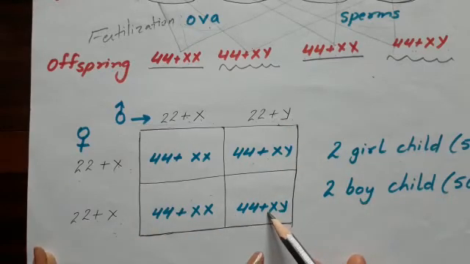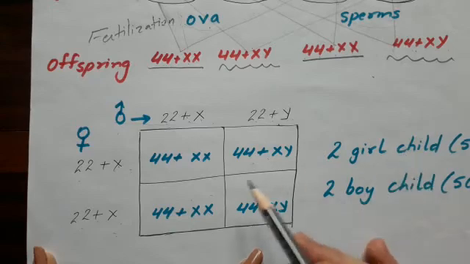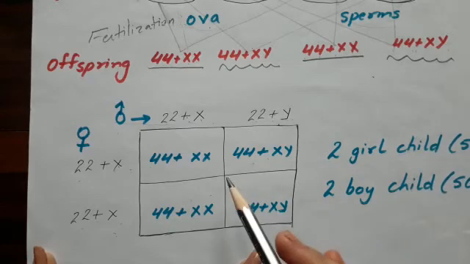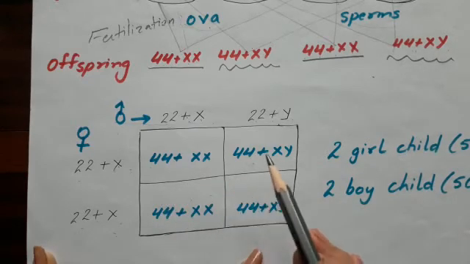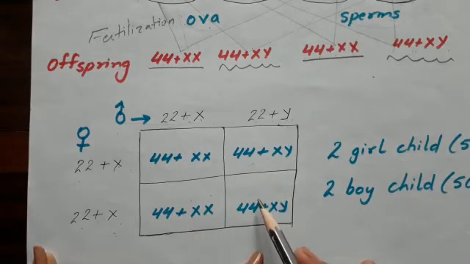So, 2 will be a girl child and 2 will be a boy child, or there is a 50% chance of a male and a 50% chance of a female child.